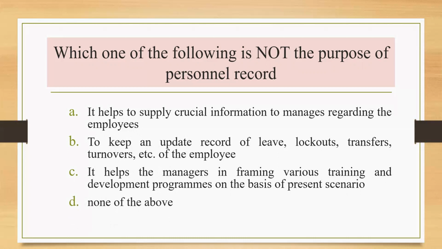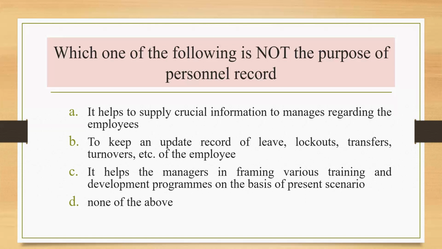As mentioned in the question, which of the following is not the purpose of personal record? Options A, B, and C all comply with the purpose of personal record. So the correct answer is option D, that is none of the above. In an organization, it is very essential to maintain the records.